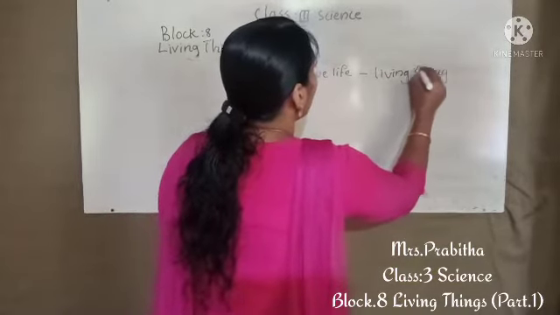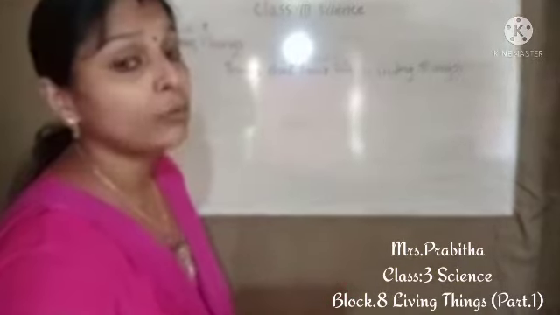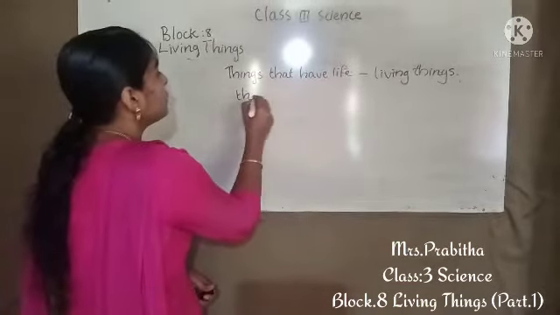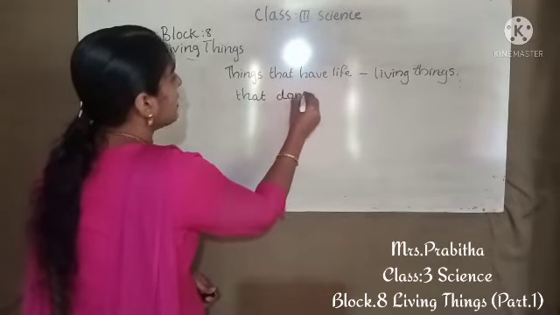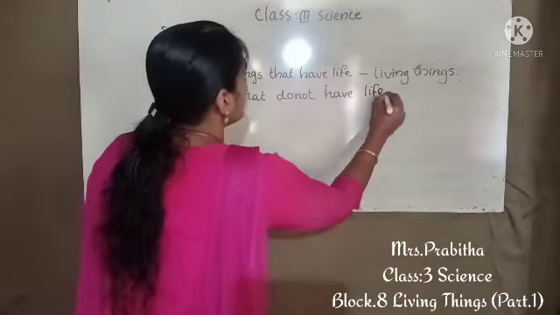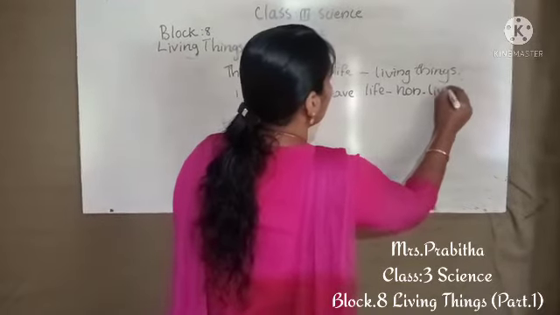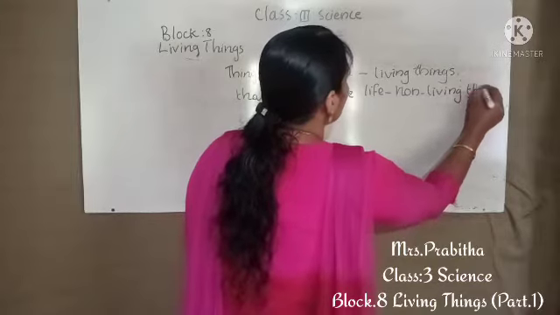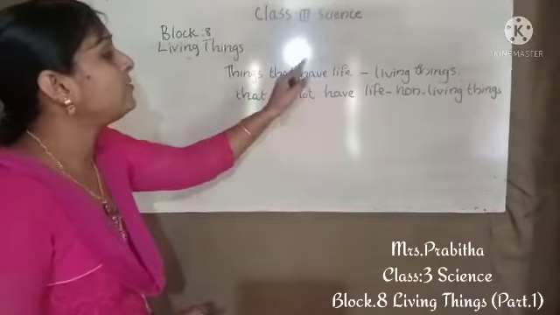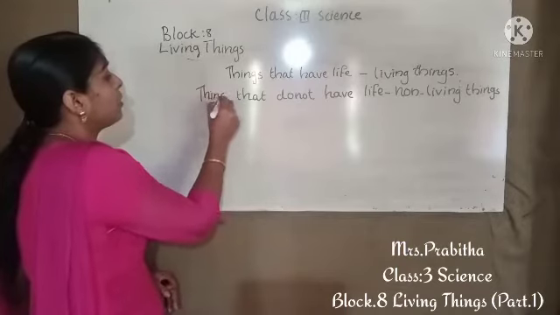Then what are non-living things? The things that do not have life are called non-living things. So we studied what are living things and what are non-living things. The things that have life are called living things and the things that do not have life are called non-living things.